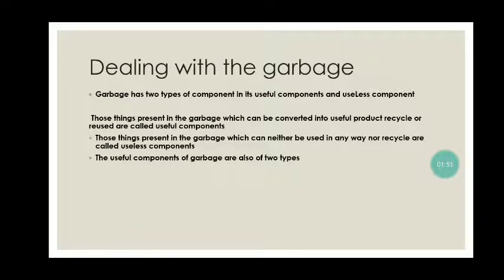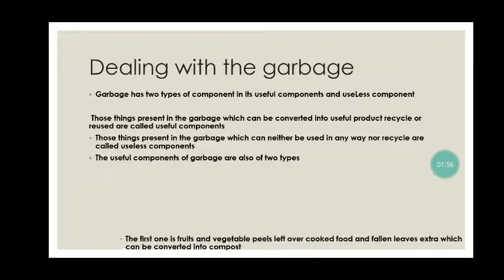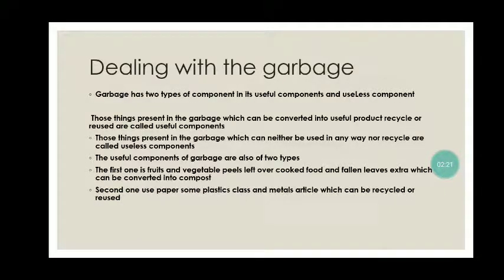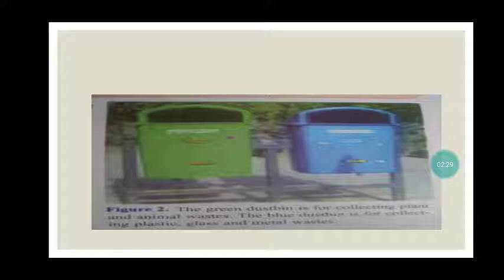So we can say useful components are divided into two types. The first one is fruit and vegetable peels, leftover cooked food and fallen leaves, which can be converted into compost. So those things which can be degradable or converted into manure, or can be used for plantation, are called useful components. The second one is paper, some plastics and articles which can be recycled or reused. So these are the two things.